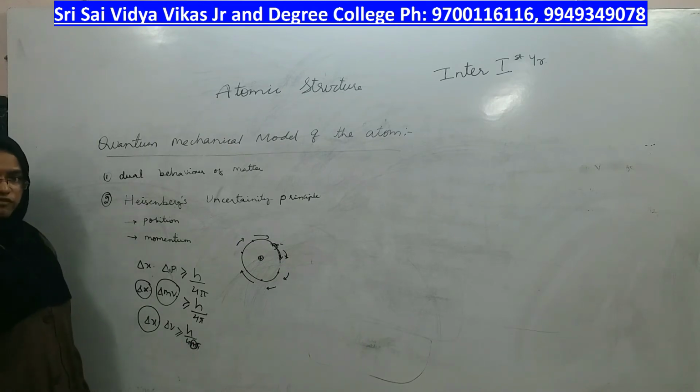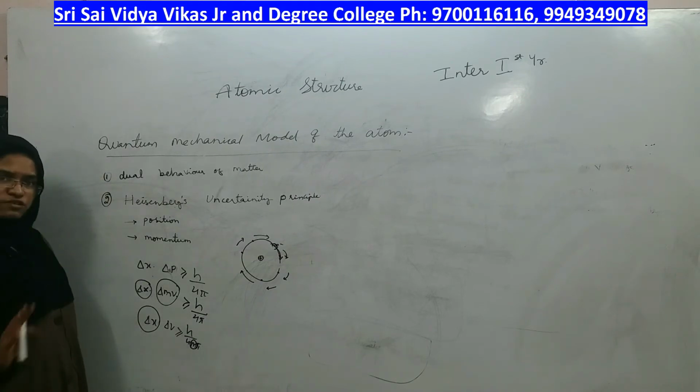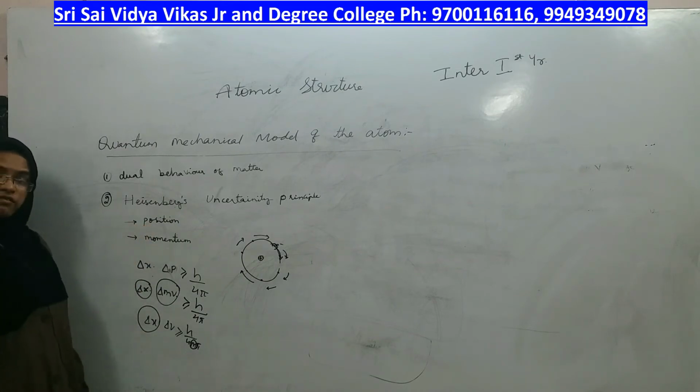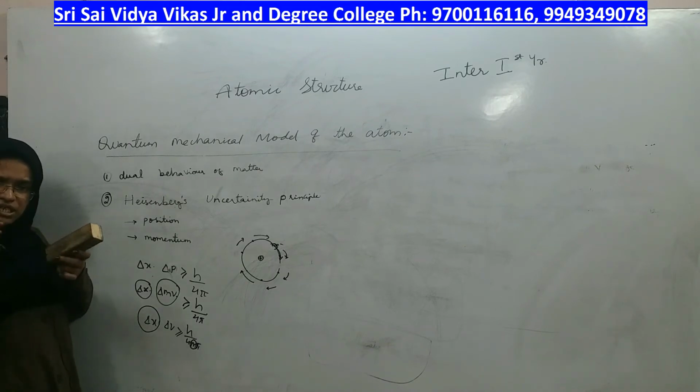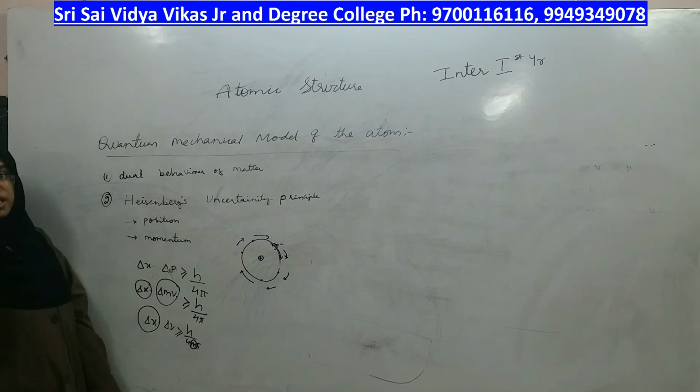The smaller the size of the object, the higher the speed with which it moves. It becomes even more difficult to determine both the values together for smaller objects, right? If the object is a little bit larger, there might be some uncertainty, but not that much.